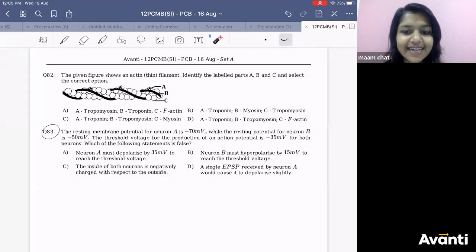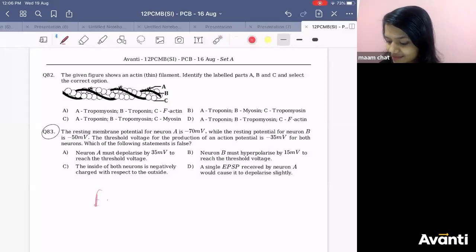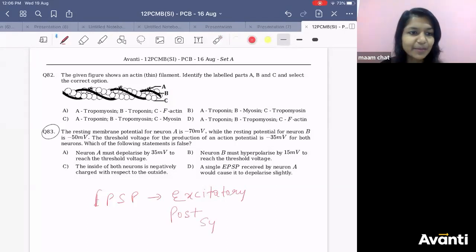EPSP is excitatory post synaptic potential. What is EPSP? Excitatory post... IPSP and EPSP नहीं सुना है? Inhibitory post synaptic potential and excitatory post synaptic potential, है ना? सुना ही होगा, मेरे से ही सुना होगा, मैंने पढ़ाया है.